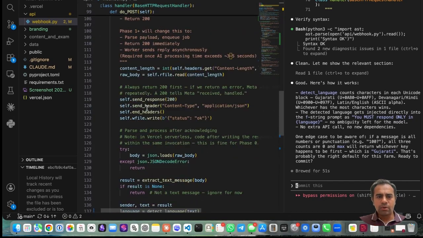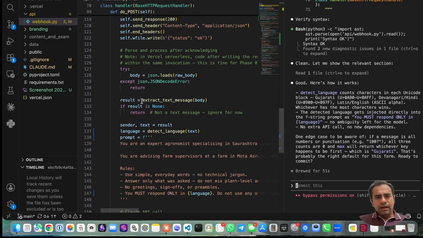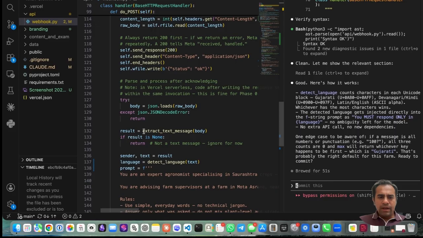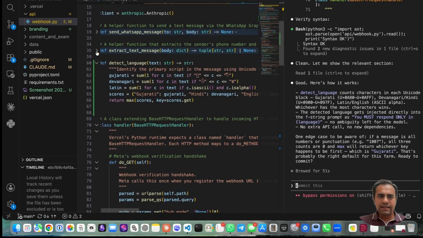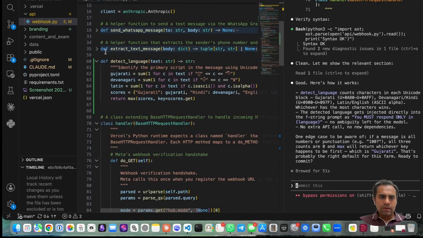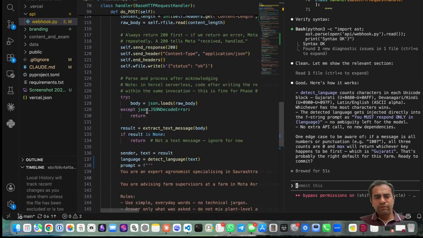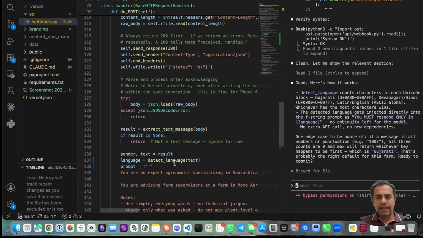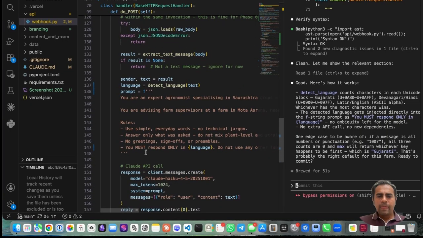And we were speaking about post, where we get the text message contents from that WhatsApp user by running the extract text message. When we go back up, the extract text message is a helper function. This extracts the phone number and the body, right? So that's the one that is referenced in the do post. And then when we get that, we are using the detect language function that you just saw to find out what language it is. And there it is.